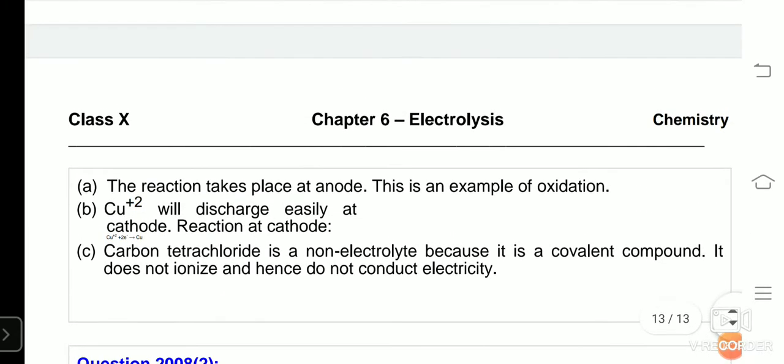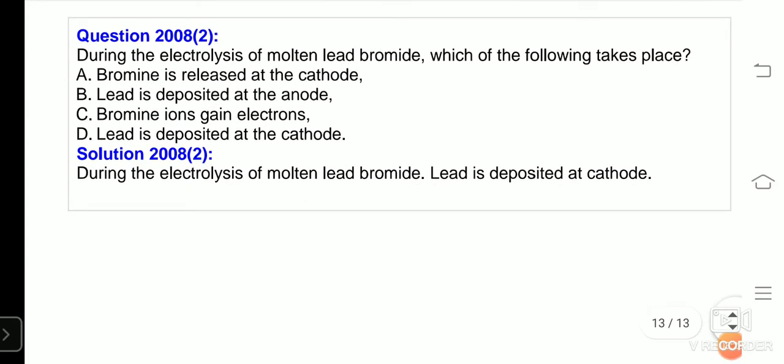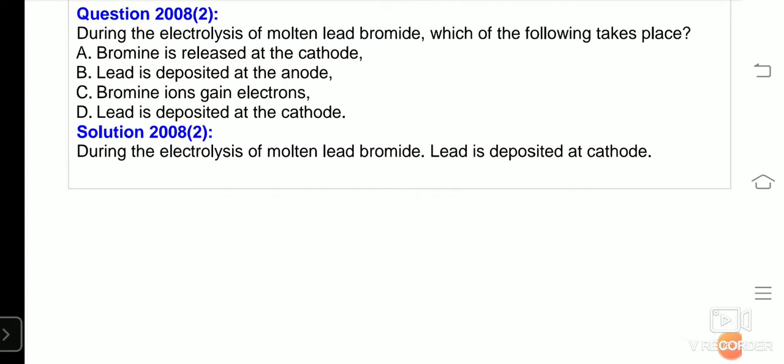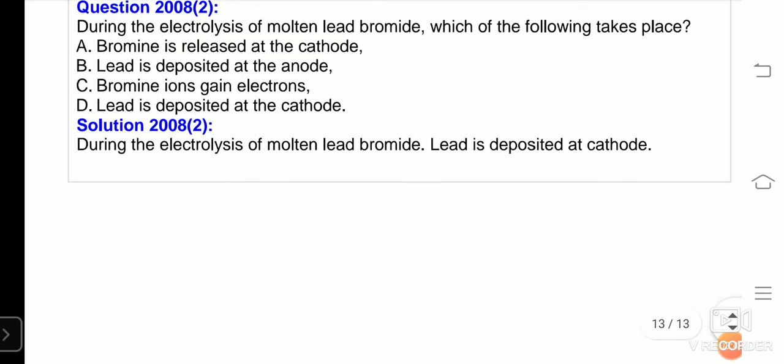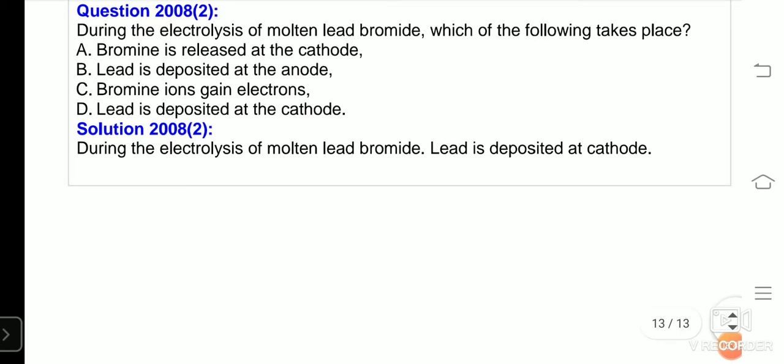In 2008, again, a question was asked. And 2008 was the year for electrolysis because many questions were asked in the same year. During the electrolysis of molten lead bromide, which of the following takes place? Bromine is released at cathode, lead is deposited at anode, bromine ions gain electrons, and lead is deposited at cathode. Now, look at the options.